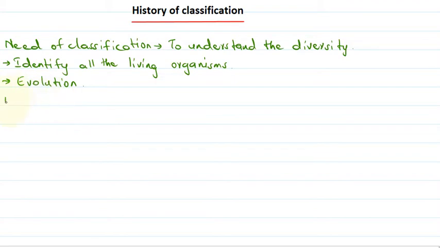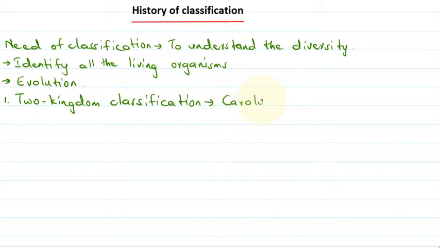So first we will study about the two kingdom classification. This two kingdom classification was proposed by the scientist named Carolus Linnaeus.